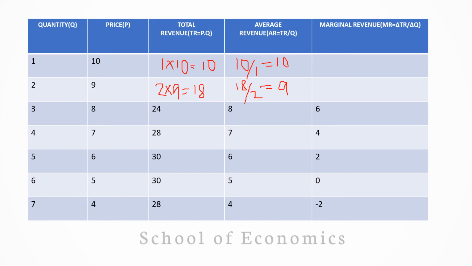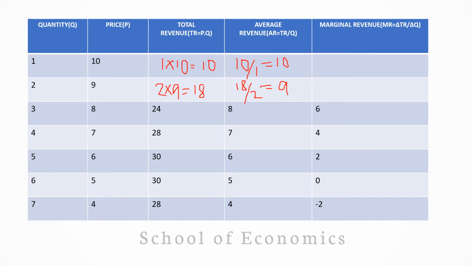Okay. Now coming to the MR part or marginal revenue part. So here the formula of MR is change in TR or total revenue, divided by change in quantity or change in Q. So here the value of MR at price 9 is, so change in total revenue means new revenue is 18, old revenue is 10, and new quantity is 2 and old quantity is 1.